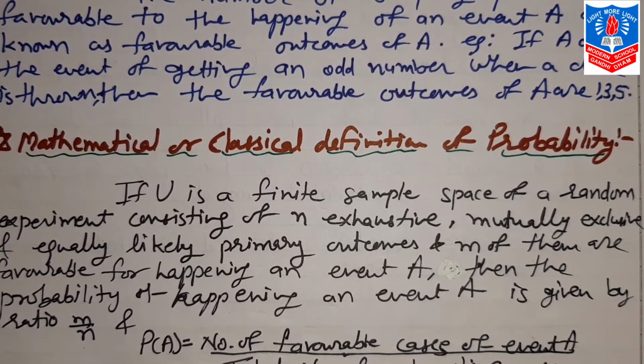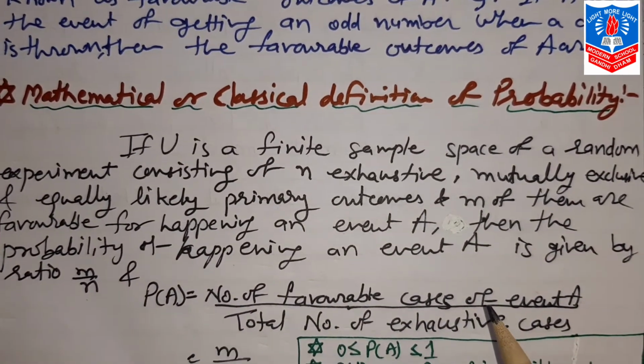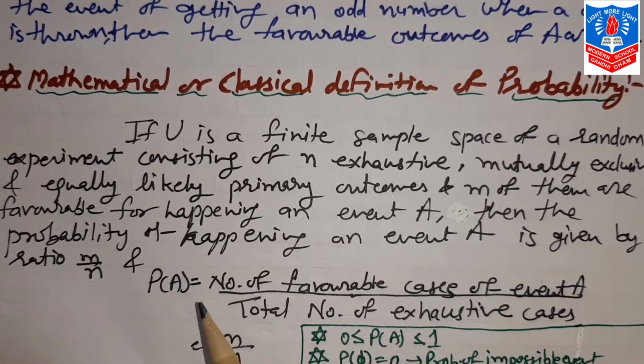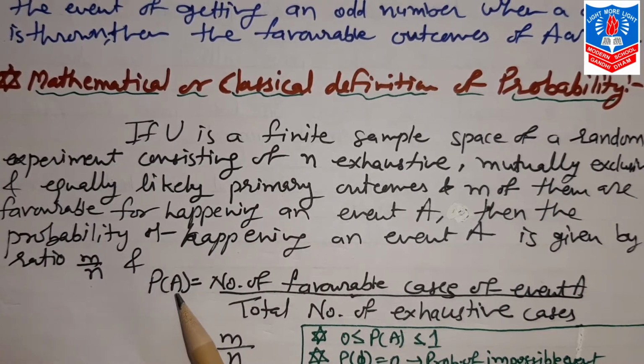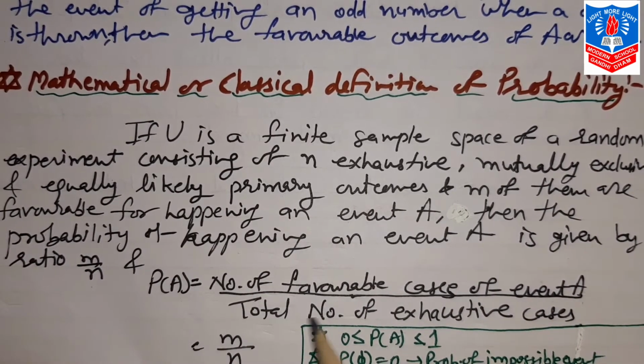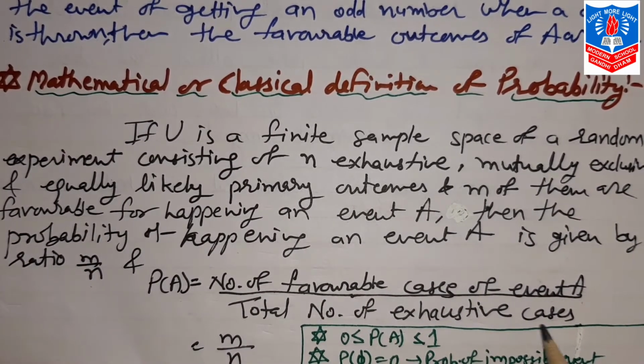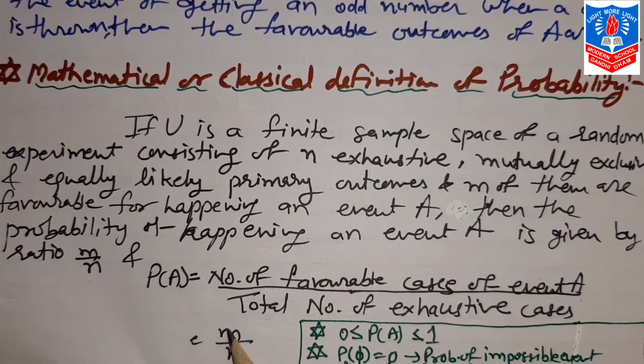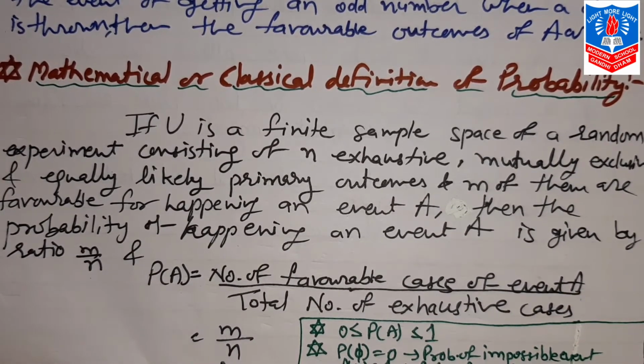We show it in the form of a formula: probability of A is equal to the number of favorable cases of event A upon the total number of exhaustive cases, which is m upon n.